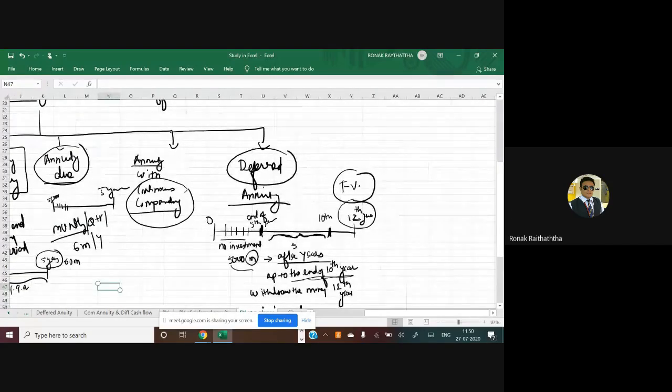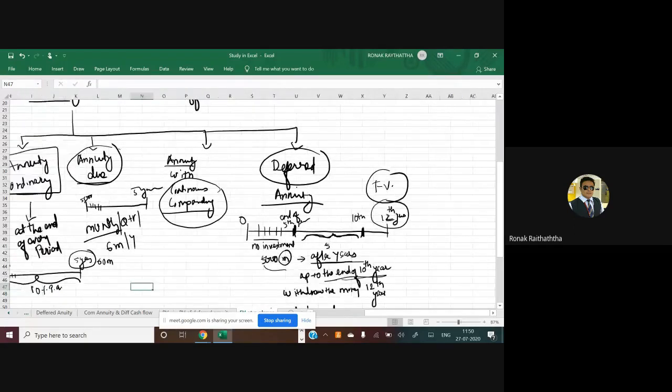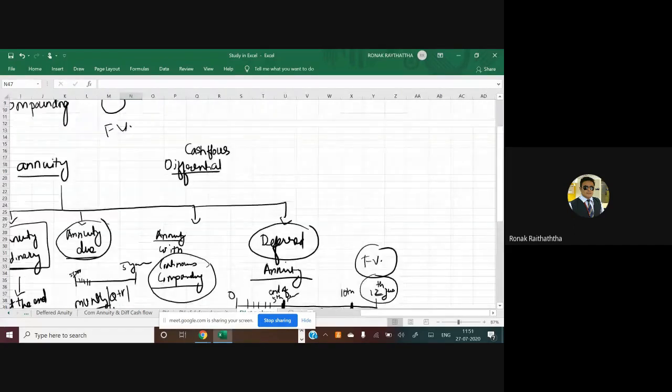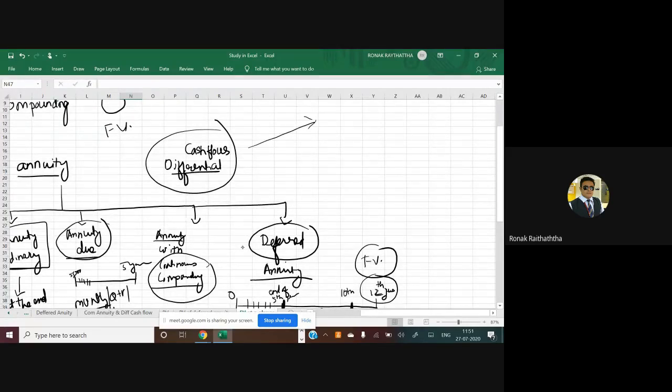Say there is no specific amount which we are investing on a yearly basis. The amount of investment is getting changed on a periodic basis. So for that, we'll have to follow the procedure of differential cash flows. To find the future value of differential cash flows, you prepare 4 columns. Number one is serial number. Then you put the amount of investment.